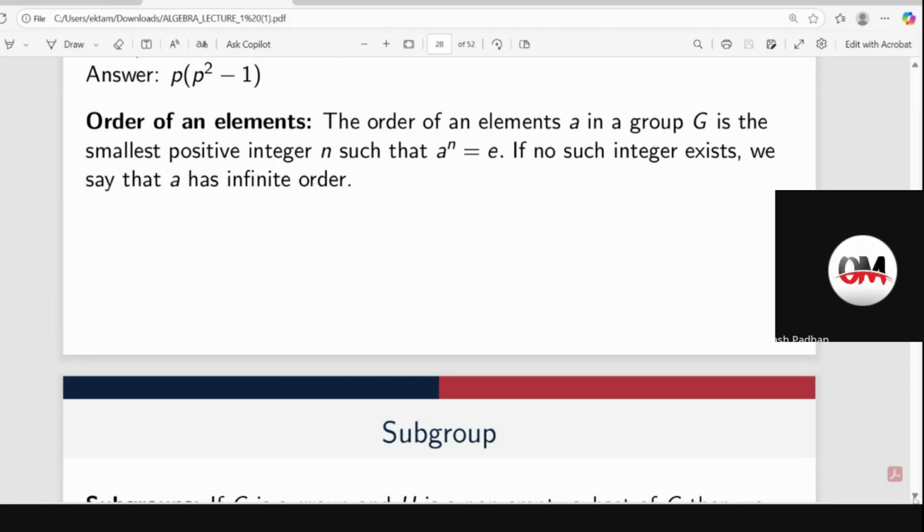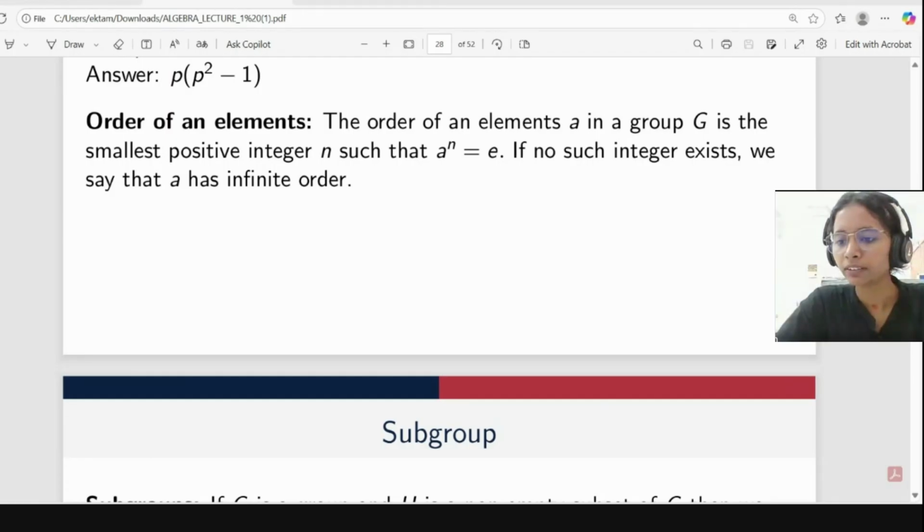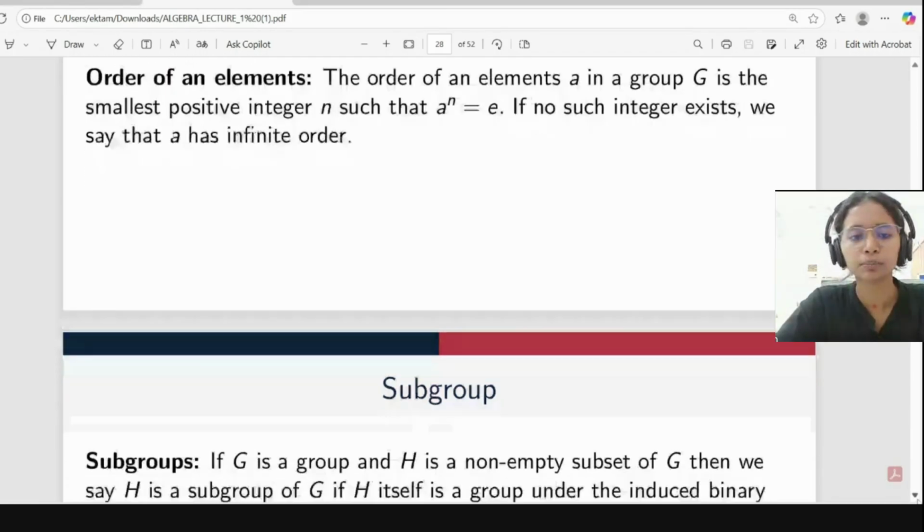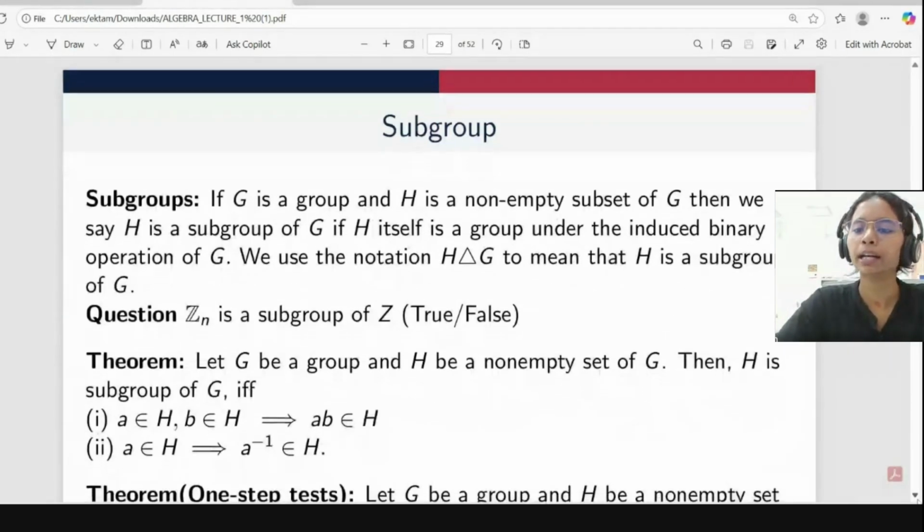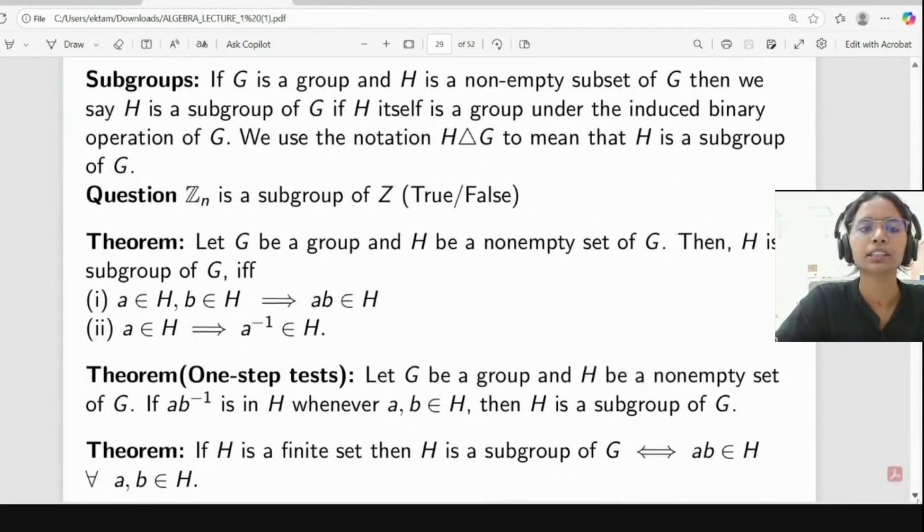So after this, we have the definition of a subgroup. If G is a group and H is a non-empty subset of G, then we say H is a subgroup of G if H itself is a group under the induced binary operation of G. And for this, we use this notation to mean H is a subgroup of G. So here is one simple question: Z_n is a subgroup of Z.